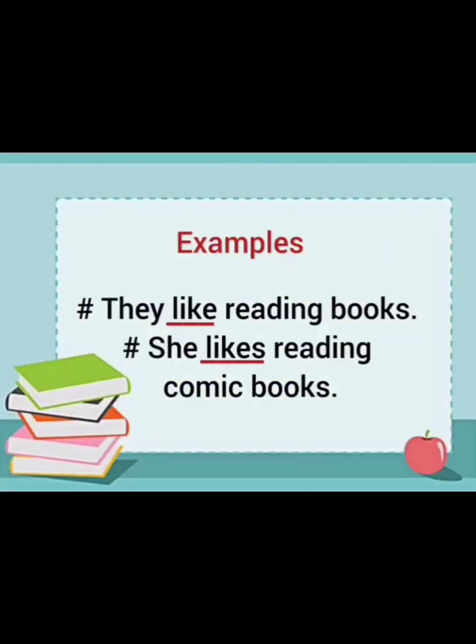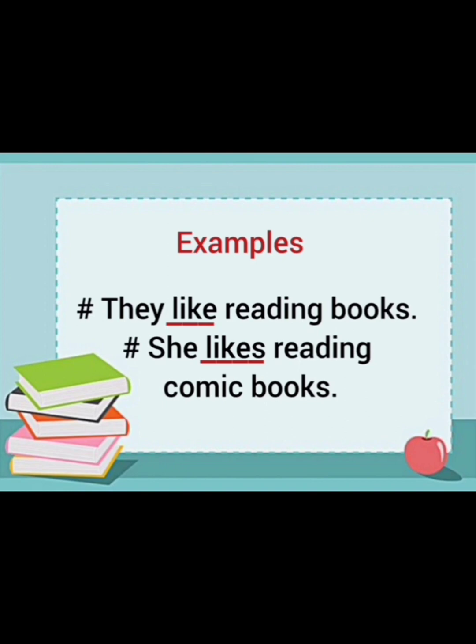For example, they like reading books. Now, in this sentence, like is a finite verb because I can change it into another form. For example, she likes reading comic books. So, like in the first sentence was present tense, and likes in the second sentence is also present tense.